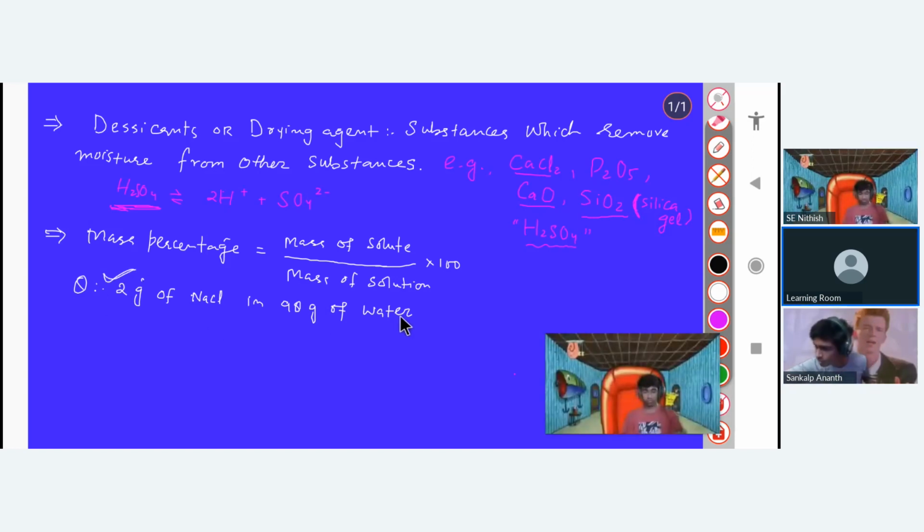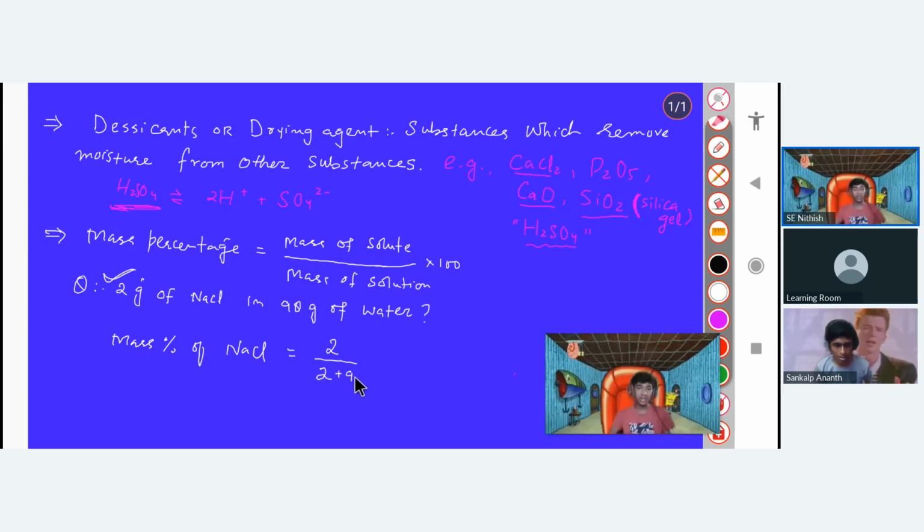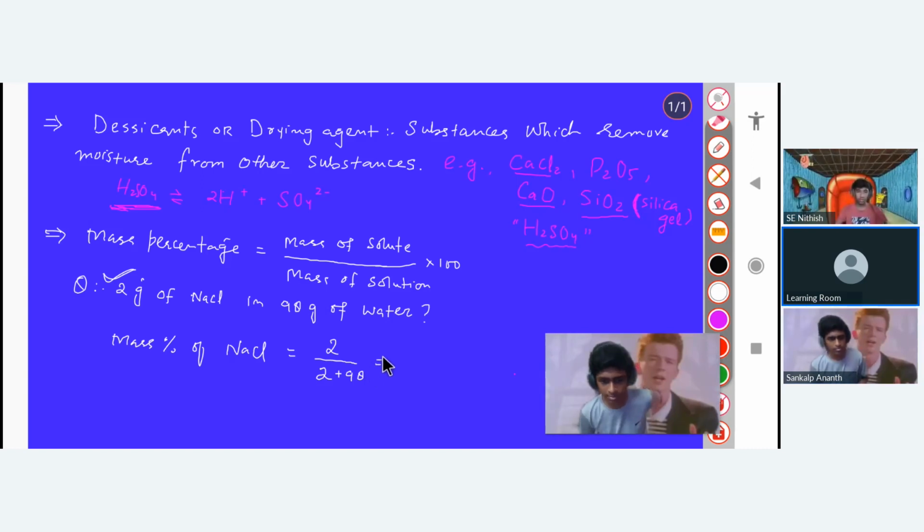Okay, let's solve this. There are 2 gram of NaCl in 98 gram of water, and you have to calculate the mass percentage of solute. So the answer is 2.22. Okay, I will write it here. It is the mass of solute, that is here your 2, divided by the mass of solution. Can you tell me the mass of solution here? It is 98 plus 2, so 100 grams. Why have I added the 2? Can you tell me why?